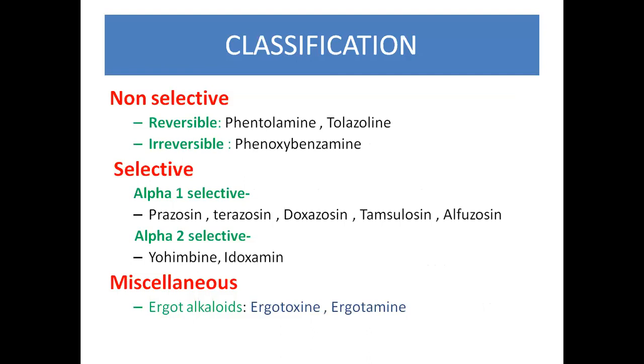So classification: non-selective, in that reversible and irreversible is there. Reversible blockers are phentolamine and tolazoline. And the irreversible blocker is phenoxybenzamine. It is an irreversible alpha blocker. Selective alpha 1 blockers: prazosin, terazosin, doxazosin, tamsulosin, alfuzosin. And alpha 2 selective: yohimbine and idazoxan. And miscellaneous are ergotamine and ergotoxine.